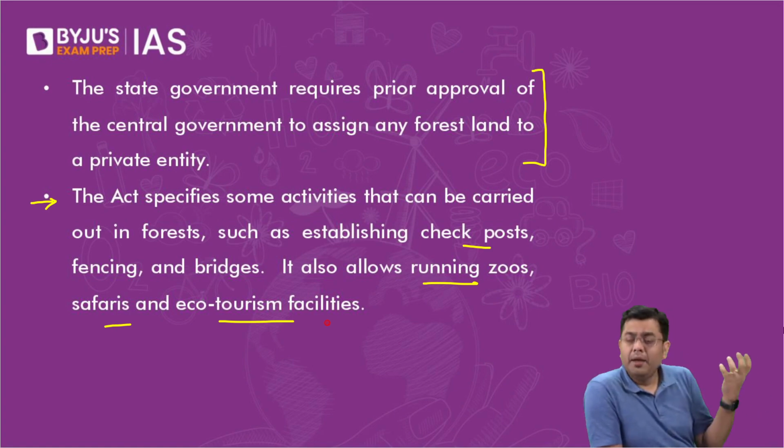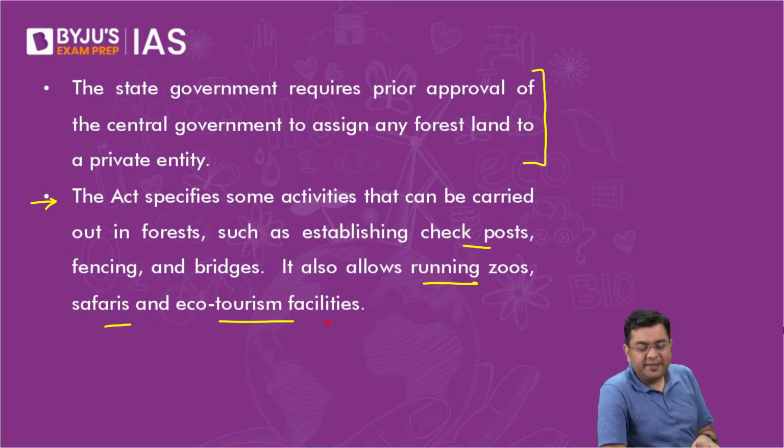And that can be promoted with the help of ecotourism facilities, let's say safaris, etc. There, the government is keen on exploiting the ecotourism potential of areas such as Andaman Nicobar, and even Jammu Kashmir and Himachal Pradesh. But that is also fraught with a lot of risk of environmental degradation and damage which can be created. So these are basically the amendments of 2023.